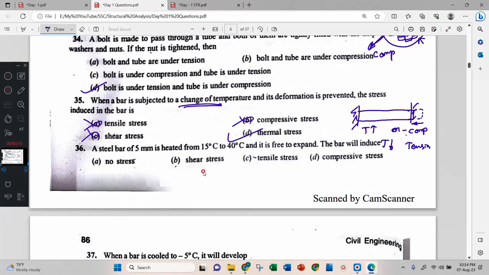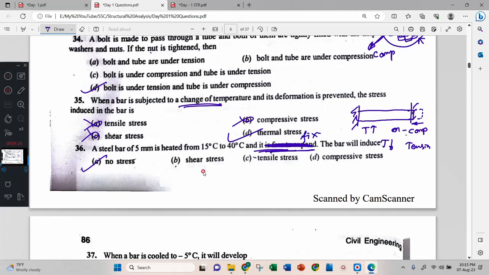The steel bar of 5 mm is heated from 15 degree to 40 degree and it is free to expand. The bar will induce, who will say? No stress. Stress is not developed. Very good. No stress. Correct. The free end is there. That's why free to expand is there. Therefore, no stress.